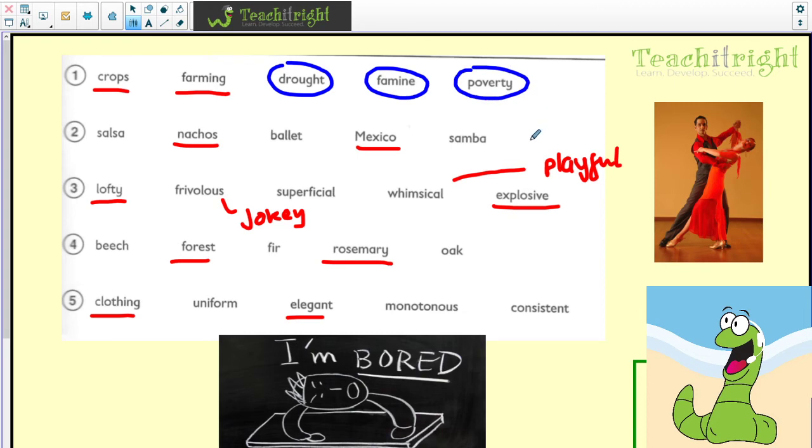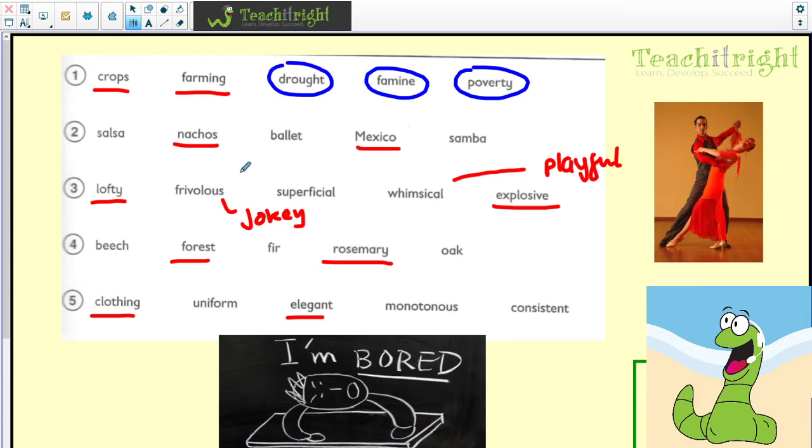So to be very hungry or drought can certainly mean if you've not got very much water. So drought, famine and poverty go together, whereas crops and farming would be the odd ones out. Then we've got question 2.